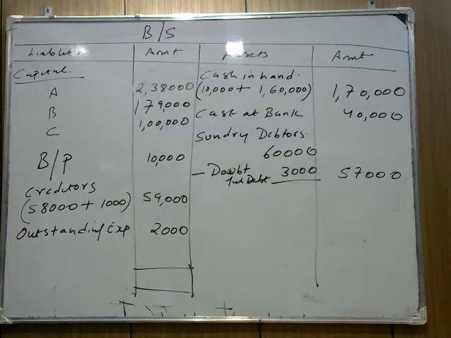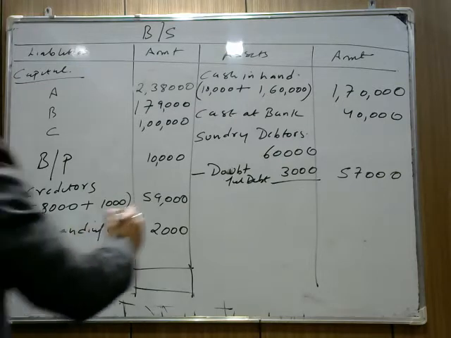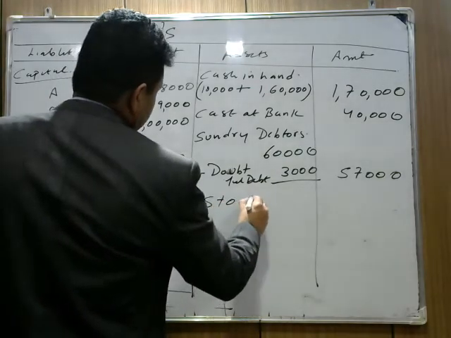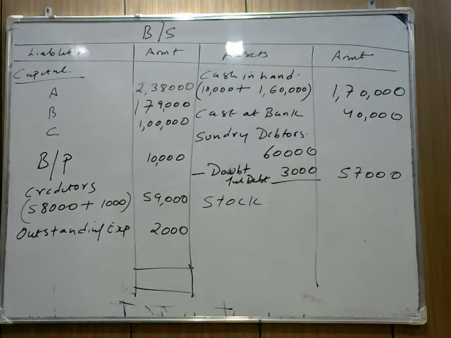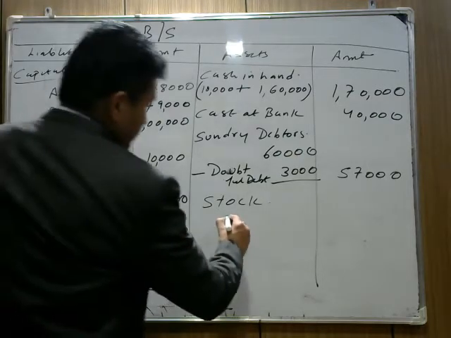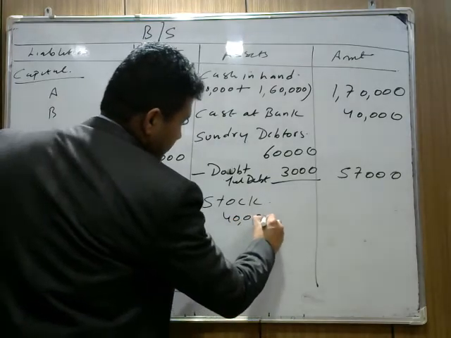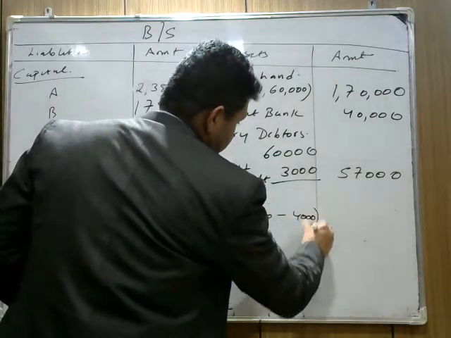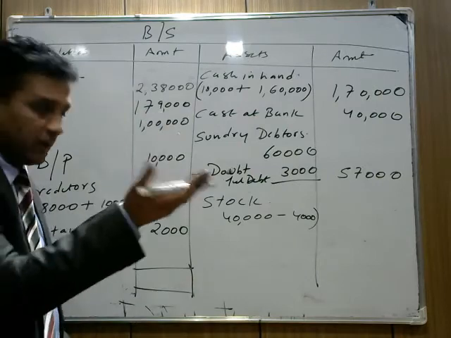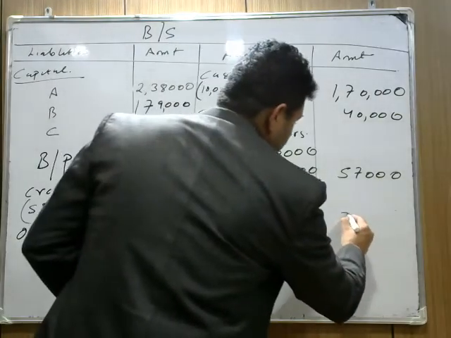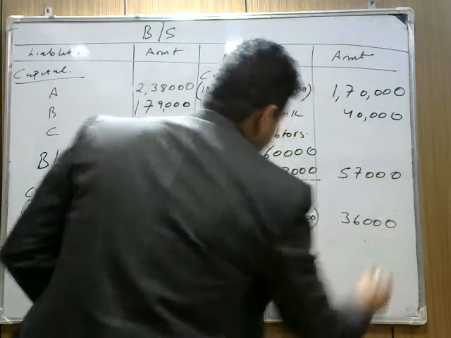Next is stock. What's the stock value? Is there any change in the stock? Check it. We find stock is overvalued by 4,000. The value of stock given is 40,000. So we have to write 40,000 minus 4,000 because stock is overvalued. Stock had been increased by 4,000, so we have to reduce it. So we write 36,000 as stock.